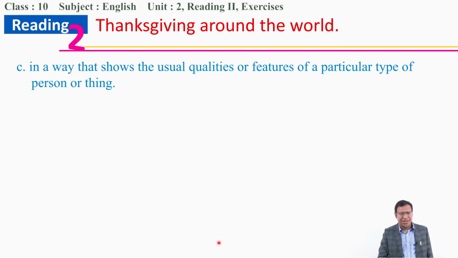Number C, in a way that shows the usual qualities or features of a particular type of person or thing. Can you remember? Usual qualities means most common qualities, major qualities, of a particular type of person or thing. So this is also there in the text. Can you see in South Korea? It starts from the T.